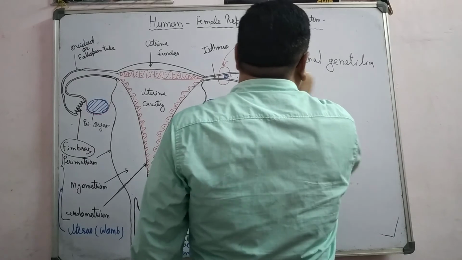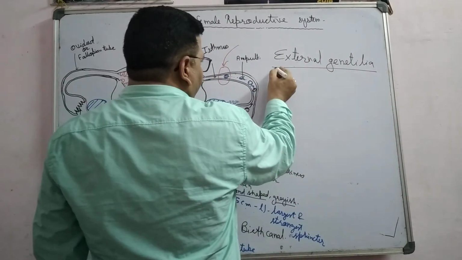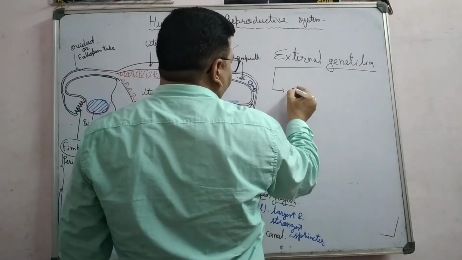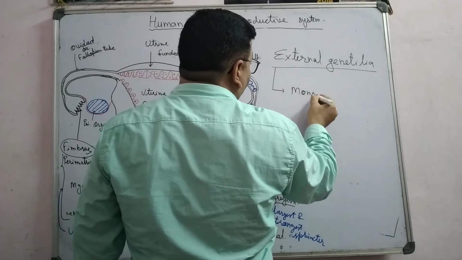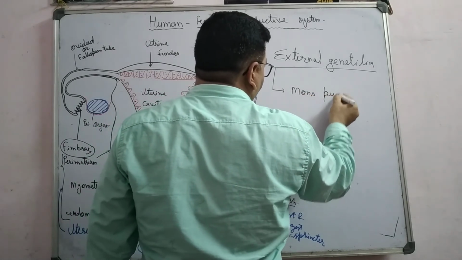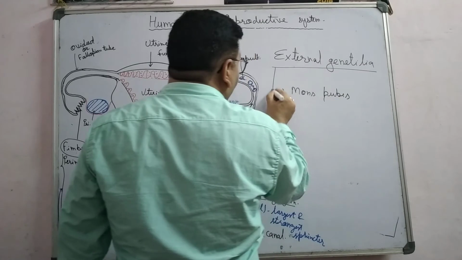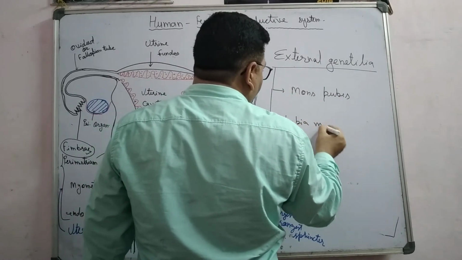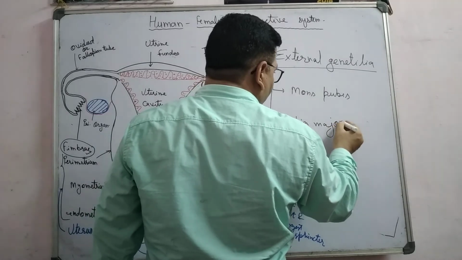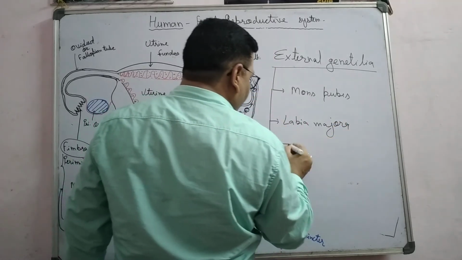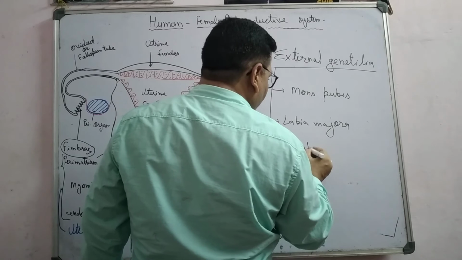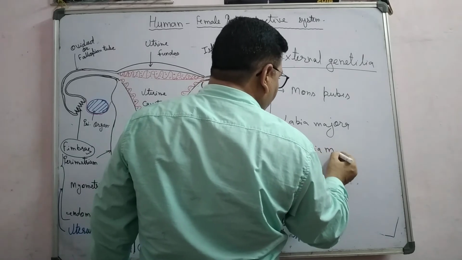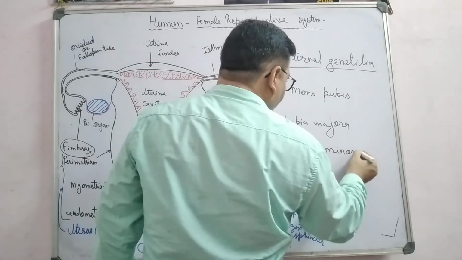The external genitalia have three main parts: mons pubis, labia majora, labia minora.